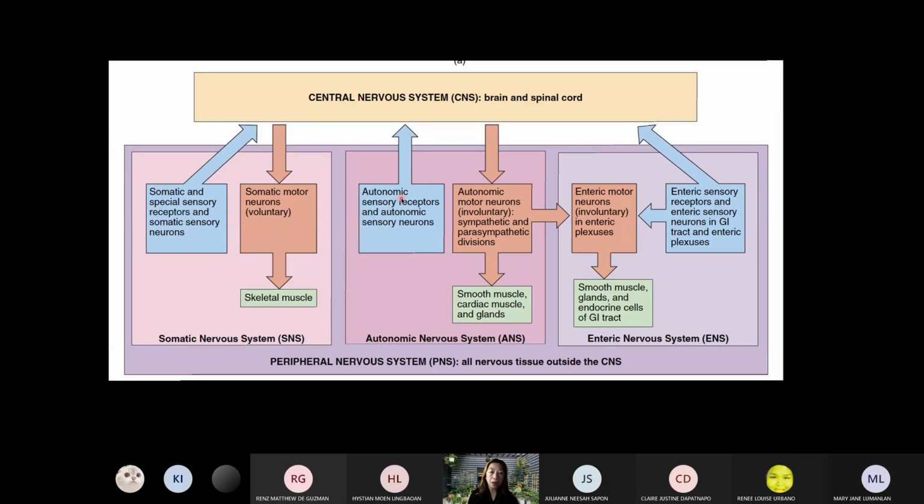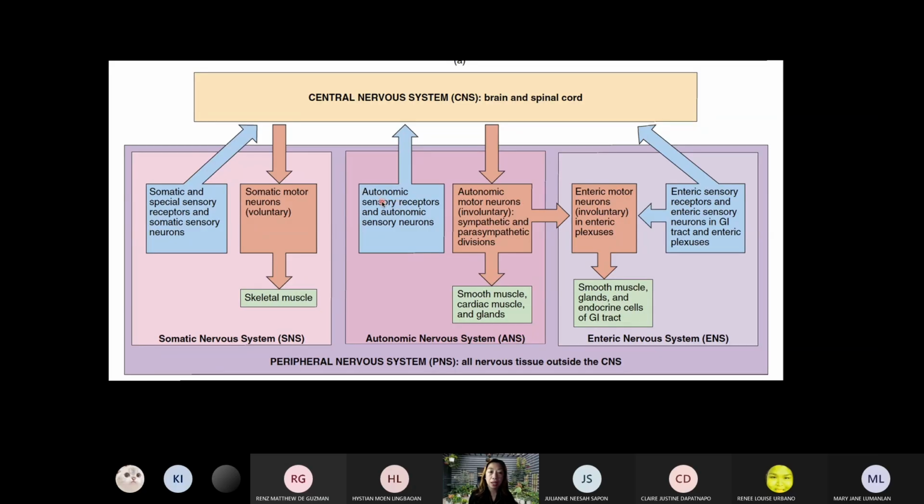What about the autonomic nervous system? When you say auto, it means self, nomos meaning law. So it's a very independent system, and its contraction cannot be controlled like our skeletal muscles.